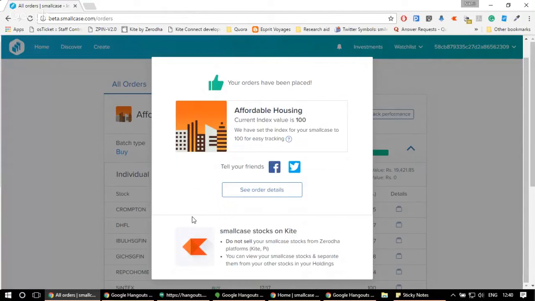Now, a caution to everybody: all the stocks which you are buying using the smallcase platform, you would be able to see all of them in Kite, that is the Zerodha trading platform. But please note that you don't sell any stocks from the Kite platform which you have bought from a smallcase, because we don't get information regarding all the trades that you place on Kite, and this might result in non-accurate calculation of PNL. You can check all the smallcase holdings on Kite by applying the smallcase filter on the holdings page, but just ensure that all the smallcase trades are placed on the smallcase platform.